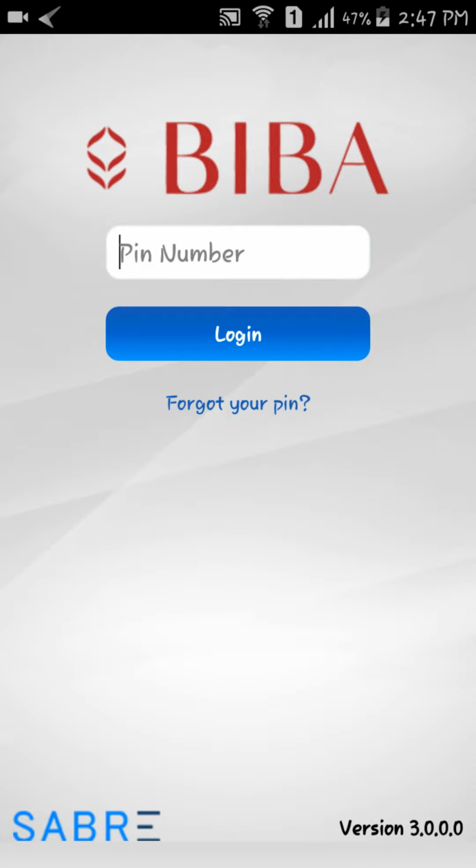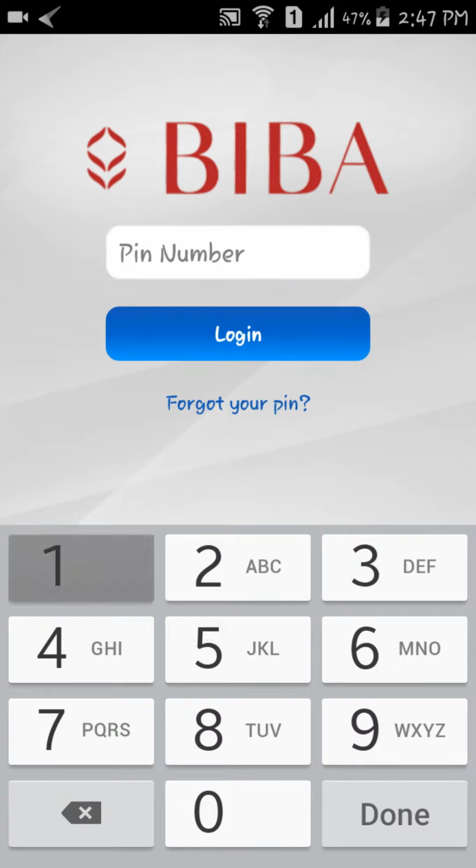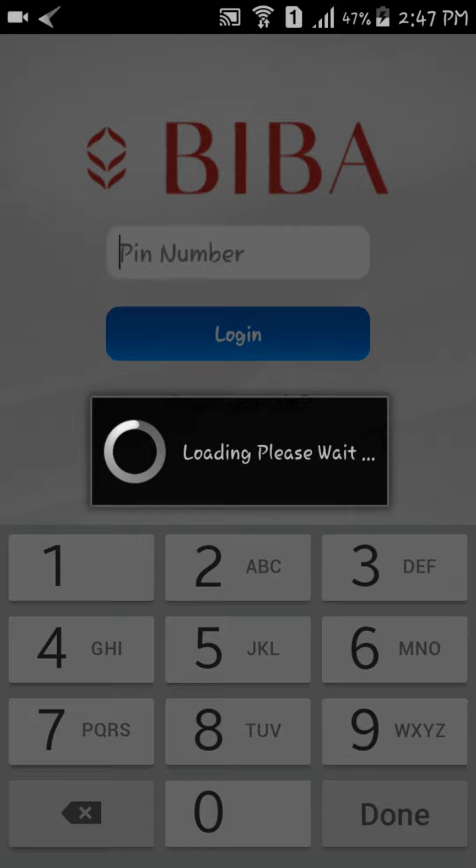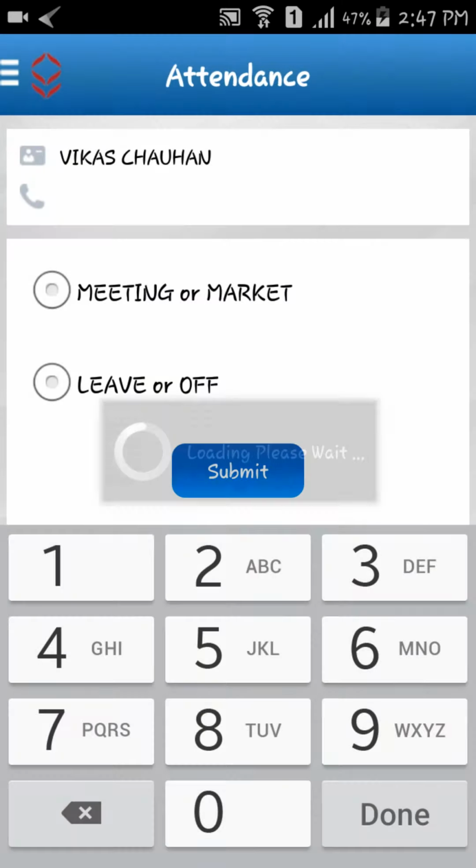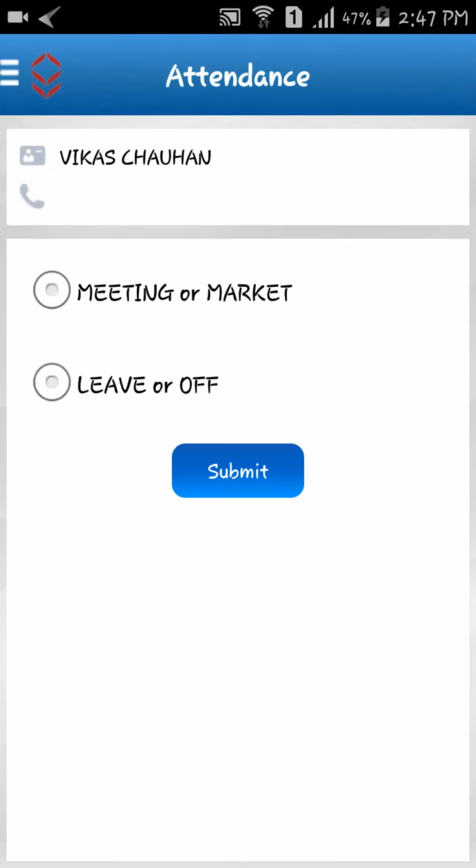After this, you can log in to the application by entering the PIN number which you have reset. After entering the PIN, click Login. On successful login, you will be redirected to the attendance screen. The attendance functionality will be covered in the next video.